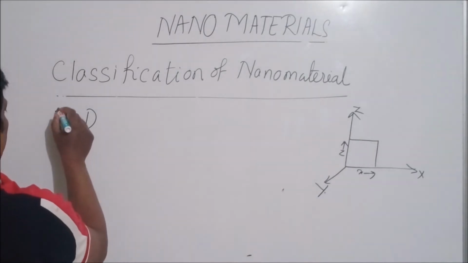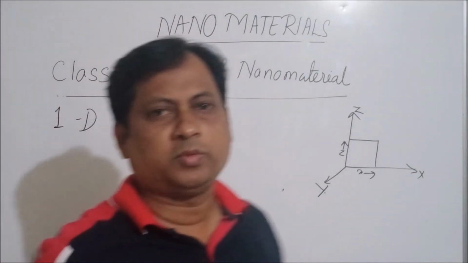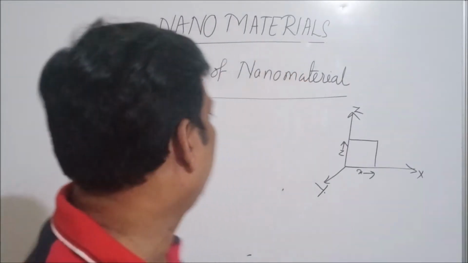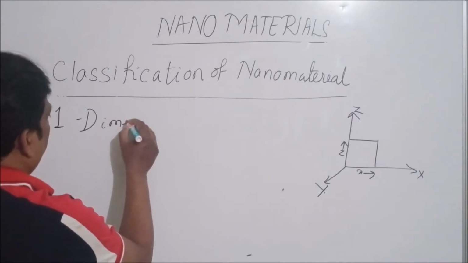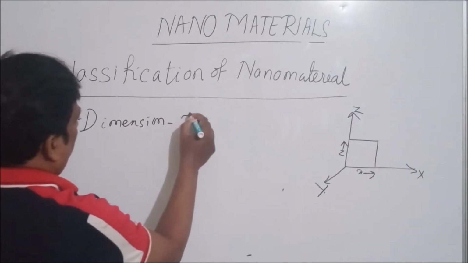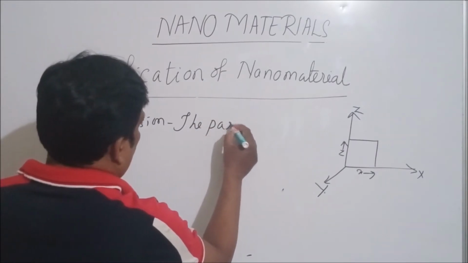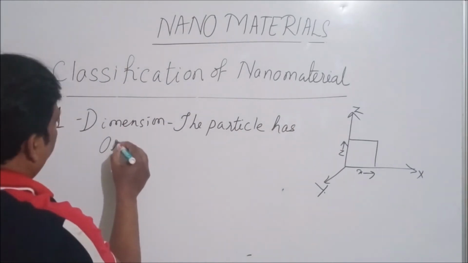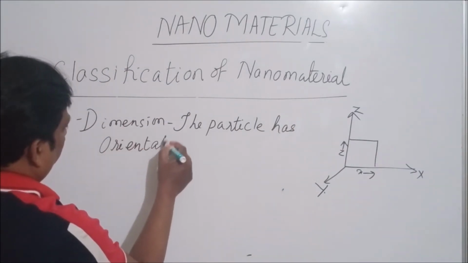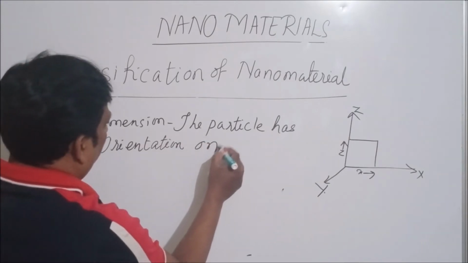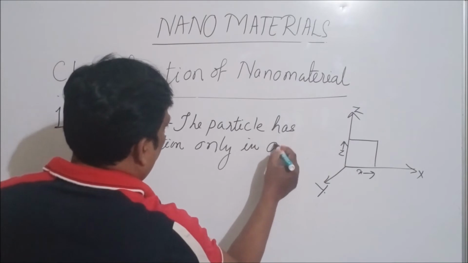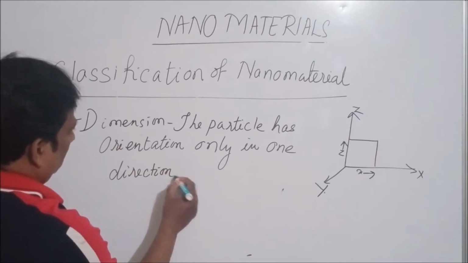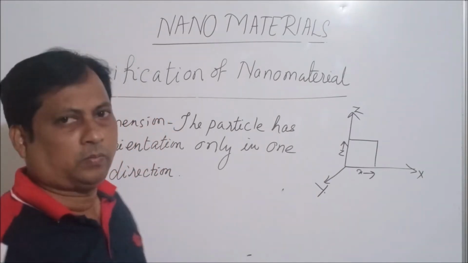Now we come to one dimensional. In a one dimensional particle, the particle has orientation only in one direction.